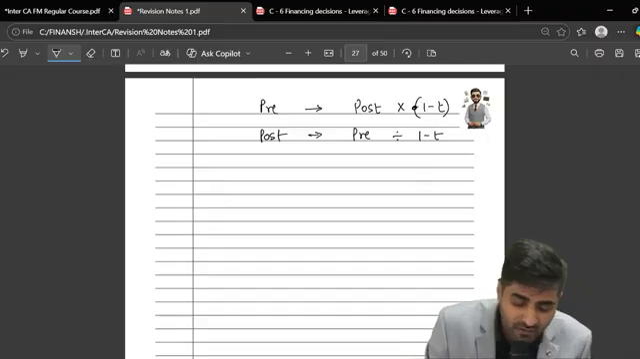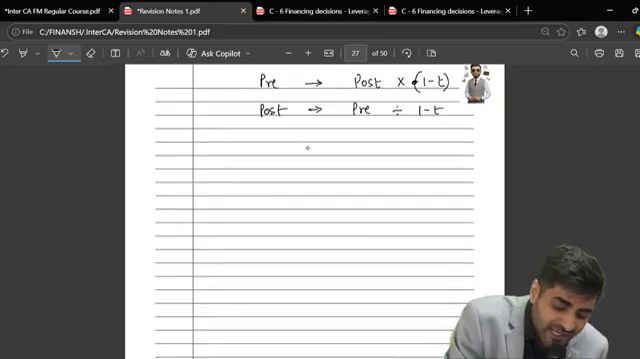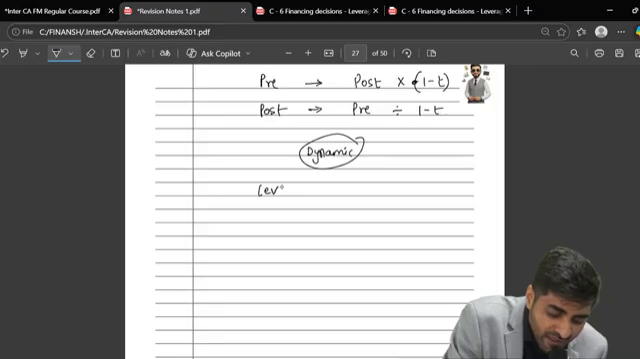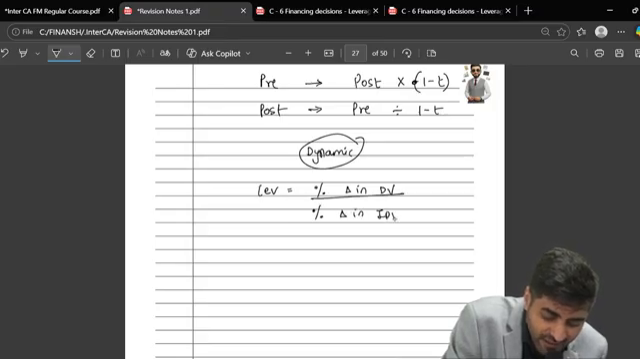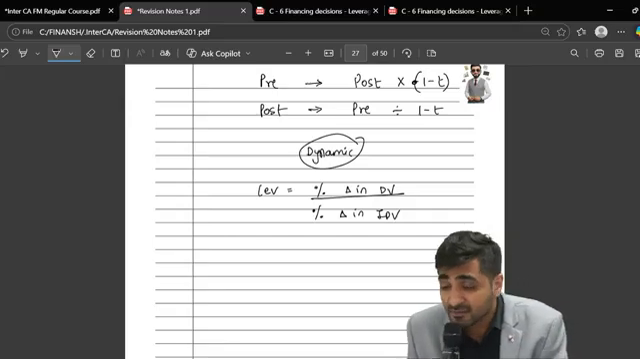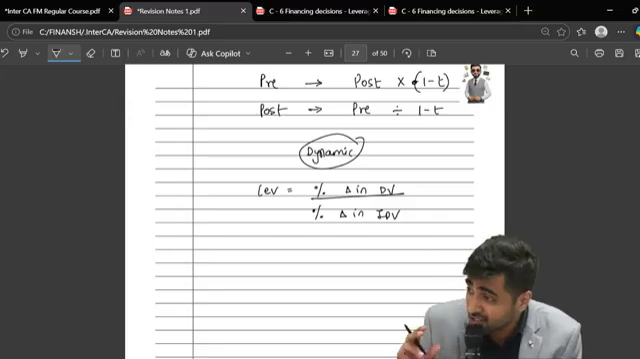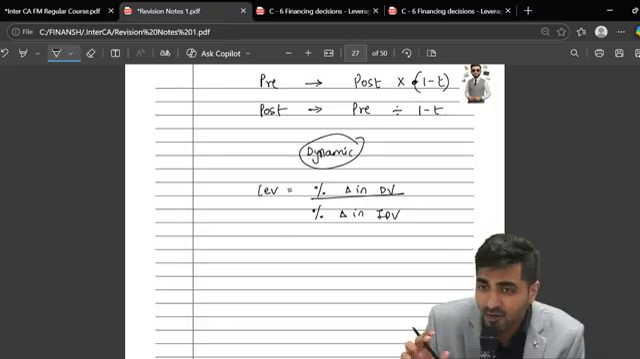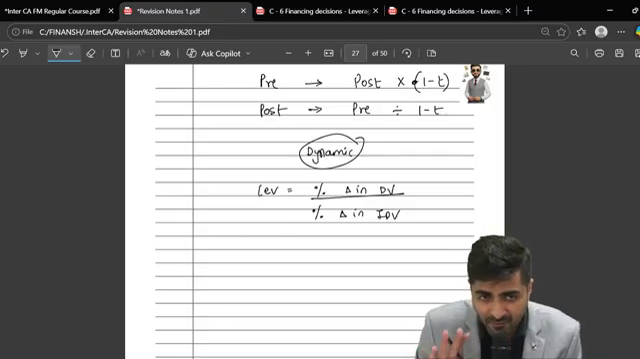But we have to also understand what is the impact of leverage on different types of variables. Now see, this I actually call my dynamic formulas. Now what are these dynamic formulas? I'll tell you. A leverage is nothing but percentage change in dependent variable upon percentage change in independent variable. How do we calculate it? Percentage change in dependent variable upon percentage change in independent variable. Now I'll explain this.